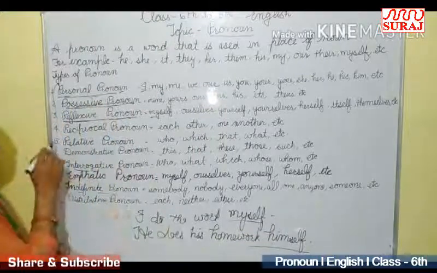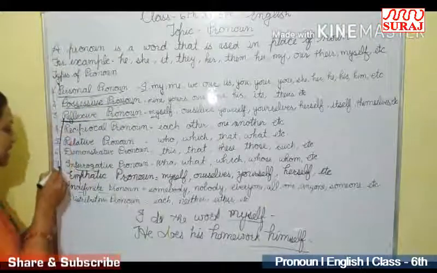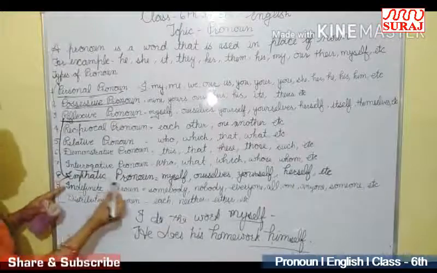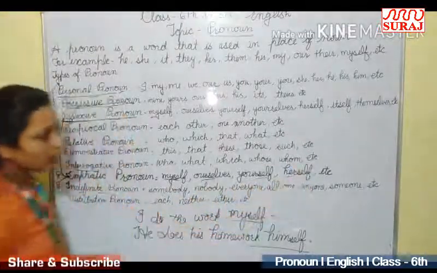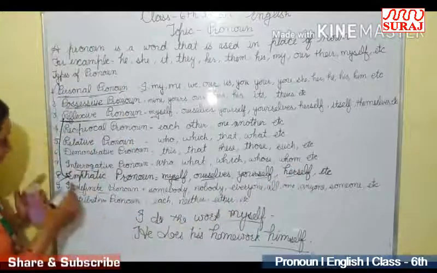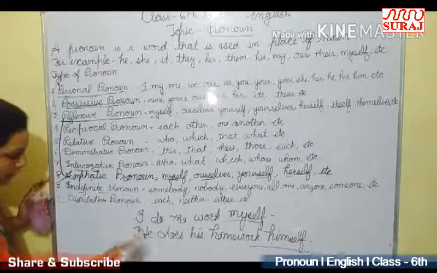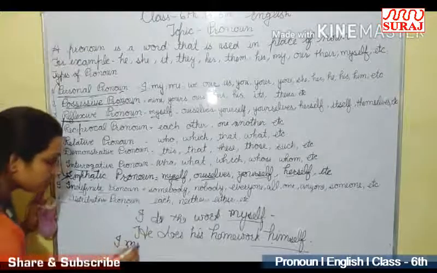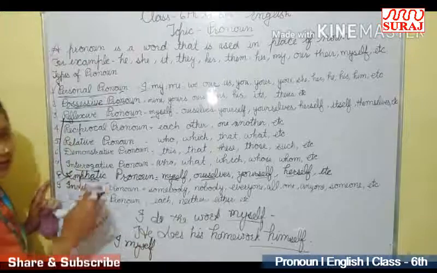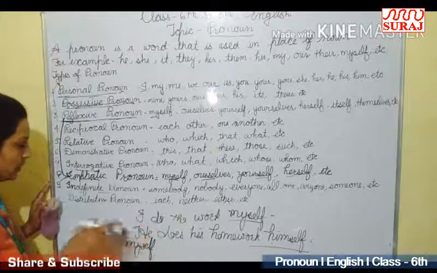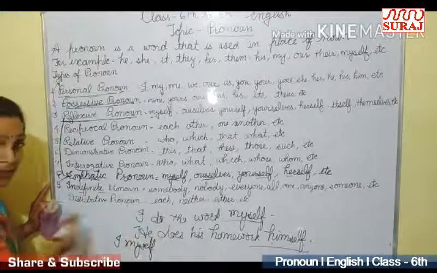Now, as you can see, the emphatic pronoun is the same as the reflexive pronoun: myself, ourselves, herself. The only difference is the emphatic pronoun is used just after the subject. For example, I myself. Emphatic means to put pressure, to stress something.